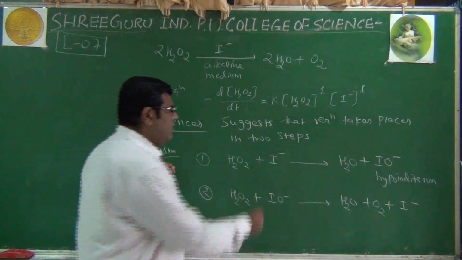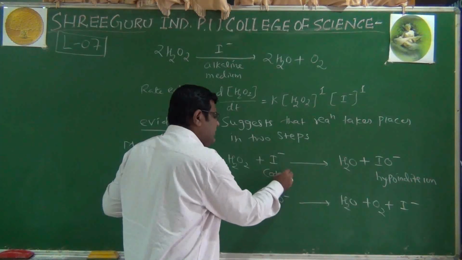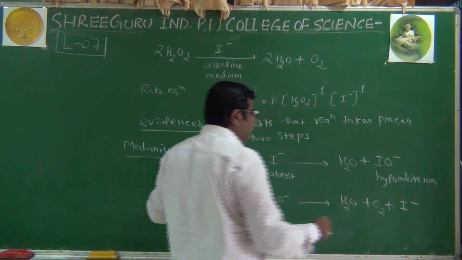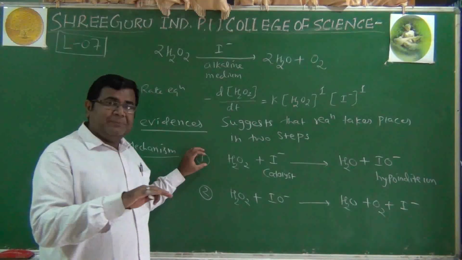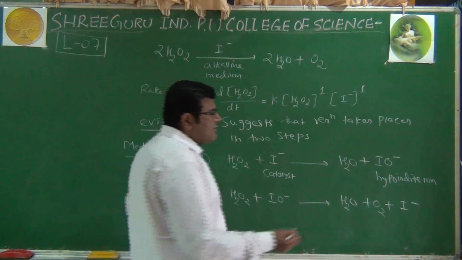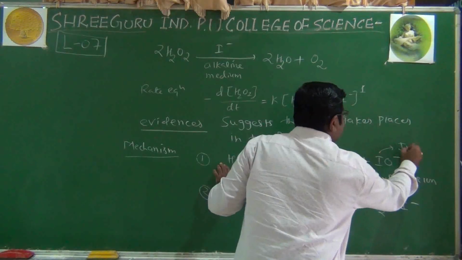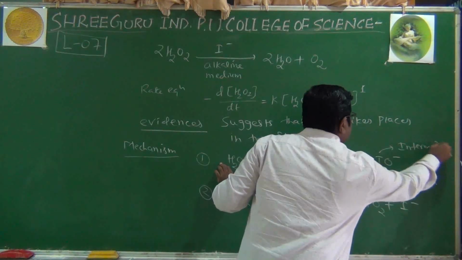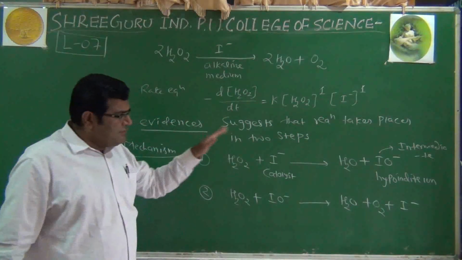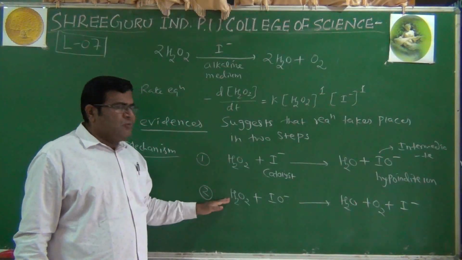So we call this the catalyst here. And this hypoiodide ion, which appeared in one step and was consumed in the next step, we call such a substance the intermediate, because it appears in one step and gets consumed in the next step.